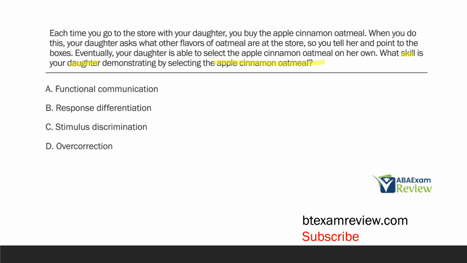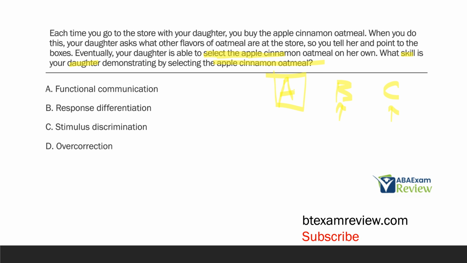We know you go to the store and you buy that type of oatmeal. When you do this, the daughter says what other flavors are there, and you point at the boxes. So let's say we have an apple box, a banana box, and a cinnamon box. You buy the apple box, and then you point out this is banana, this is cinnamon. Eventually, the daughter can select the apple cinnamon oatmeal on her own. So she has 3 stimuli, and she can pick the correct stimulus.